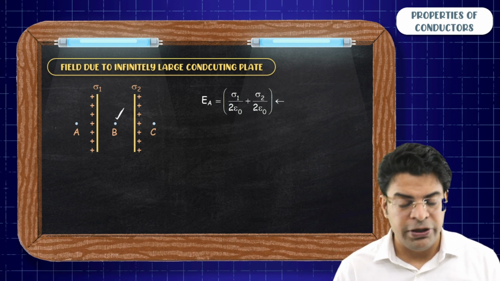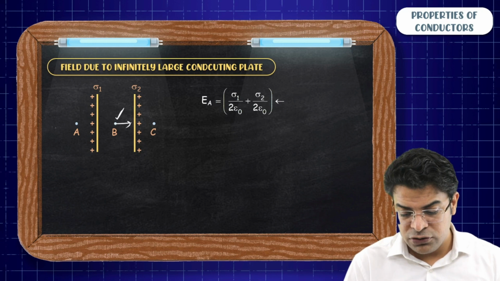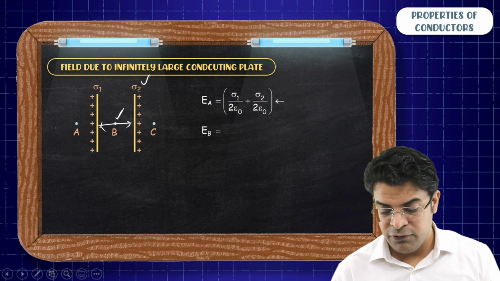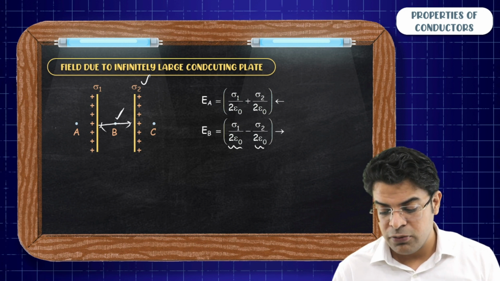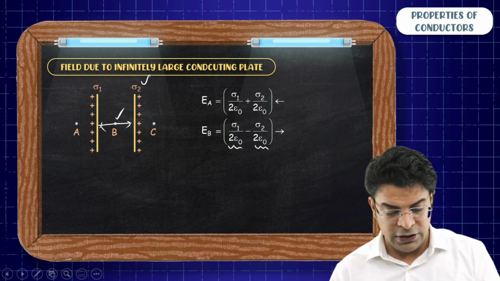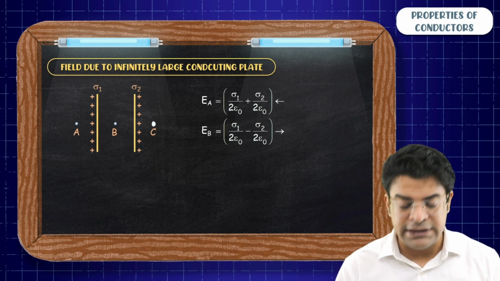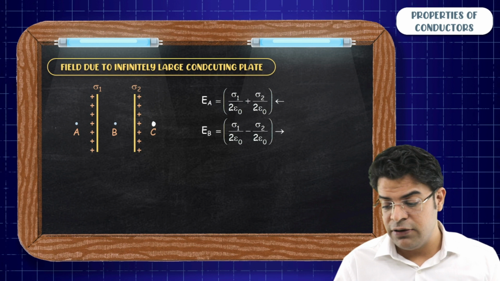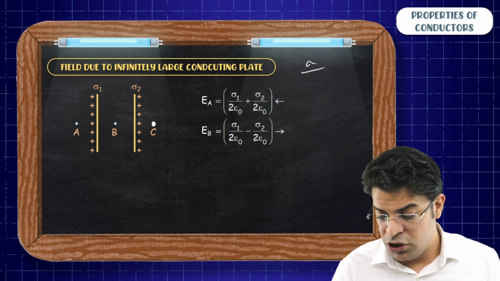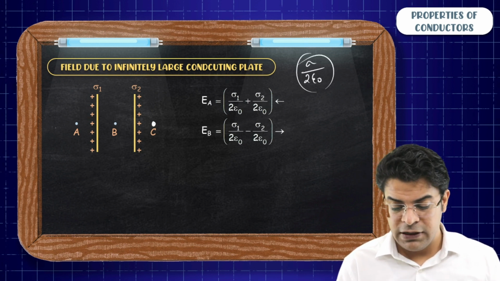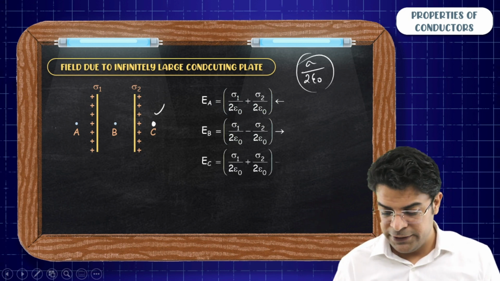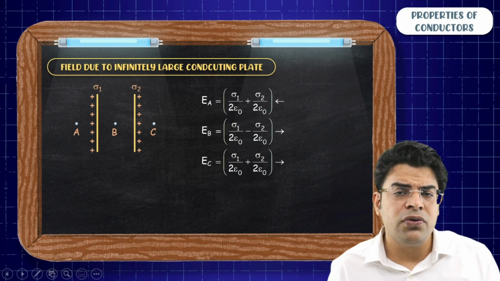Similarly, at point B, due to the left sheet, field is towards right. Due to the right sheet, the field is towards left. So at point B, you will get field to be sigma 1 by 2 epsilon naught minus sigma 2 by 2 epsilon naught towards right. And at point C, because of both the sheets, the field will be towards right, and due to single sheet, the field will be equal to sigma by 2 epsilon naught. So you will get at point C, sigma 1 by 2 epsilon naught plus sigma 2 by 2 epsilon naught towards right. So what are you trying to say here?